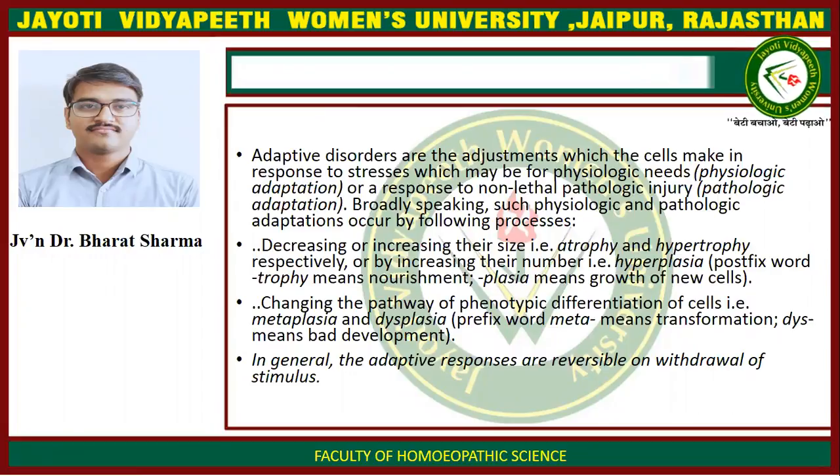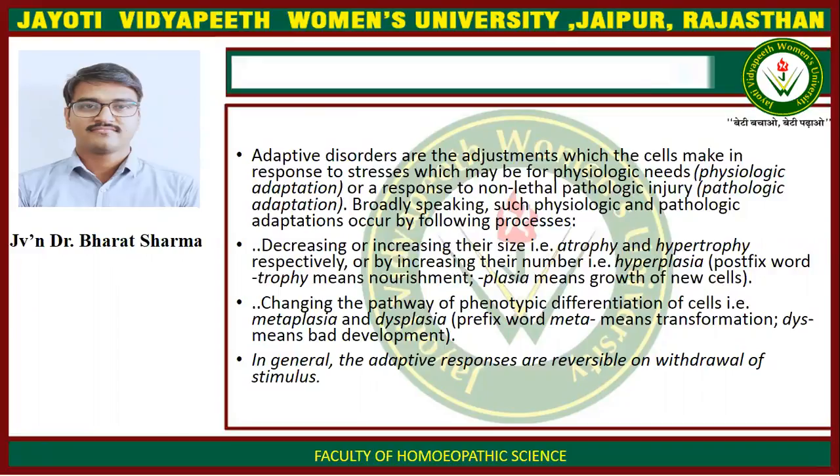Adaptive disorders are the adjustments which the cell makes in response to stresses, which may be for physiologic need or a response to non-lethal pathologic injury, that is, pathologic adaptation. Broadly speaking, such physiologic and pathologic adaptations occur by the following processes. First is decreasing or increasing their size, that is atrophy and hypertrophy respectively, or by increasing their number, that is hyperplasia. The suffix trophy means nourishment and plasia means growth of new cells.